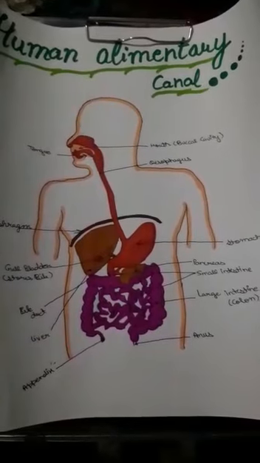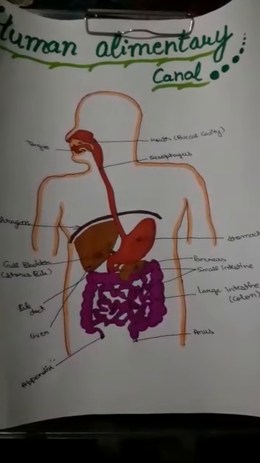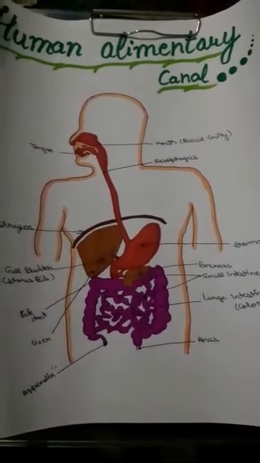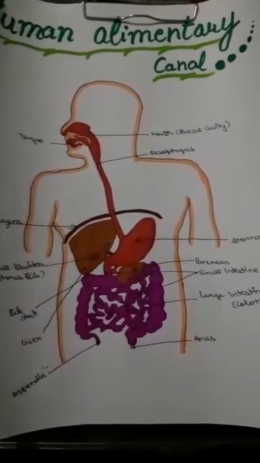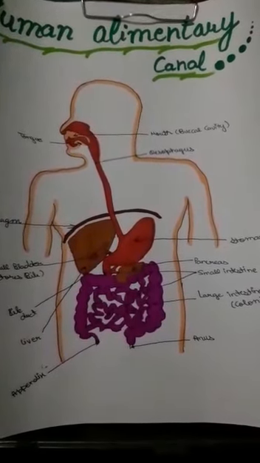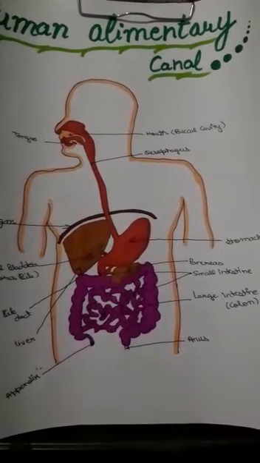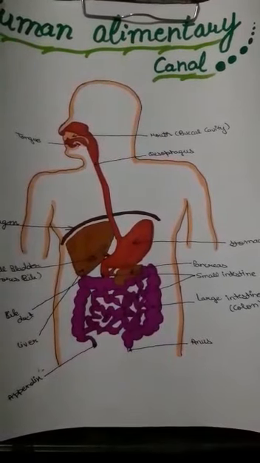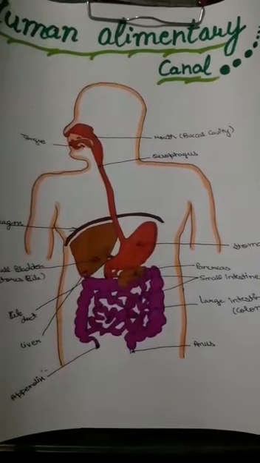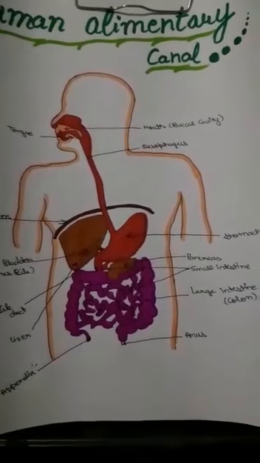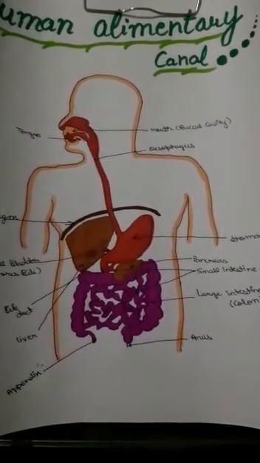It starts with our mouth, which we also call the buccal cavity, and it ends with the anus. The mouth is the part where the food enters the alimentary canal. It is the uppermost opening of the alimentary canal and is closed by the upper lip and lower lip. This is where ingestion of food begins.